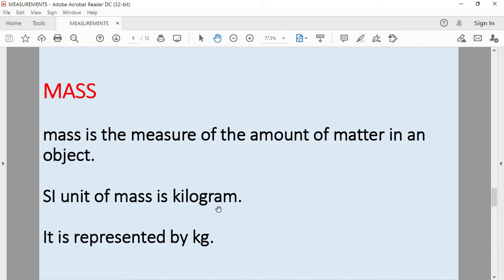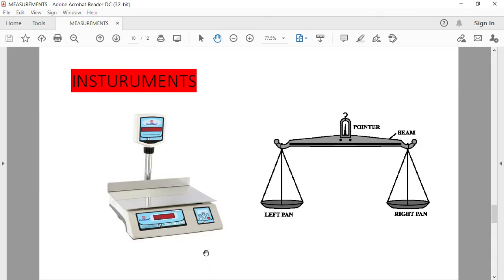The unit of mass is kilogram and it is represented by the symbol kg, small k and small g. The instrument used to measure mass is electronic balance and beam balance. Nowadays, we are mostly using beam balance and electronic balance. Mostly, the electronic balance is used in jewelry shops.